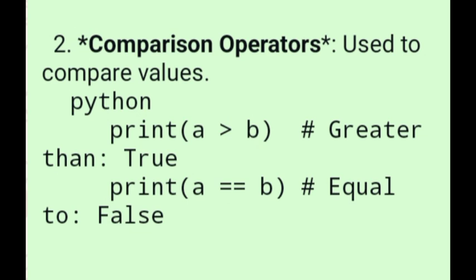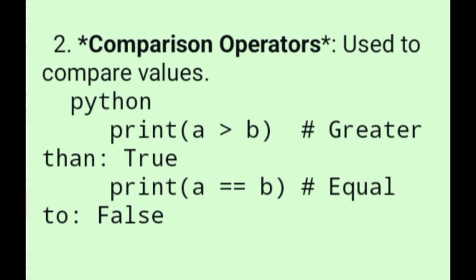In the same way, comparison operators are used to compare values. Print(a > b). This is True, since a means 10 here and b means 3. 10 is greater than 3, so this is True. Print(a == b). This is False because 10 is not equal to 3. It is not correct.